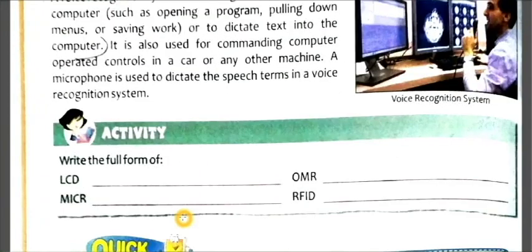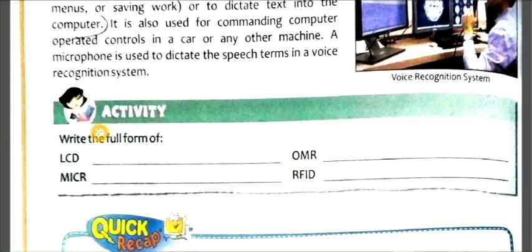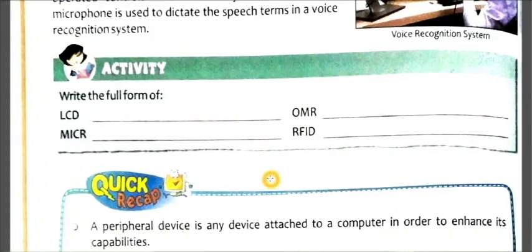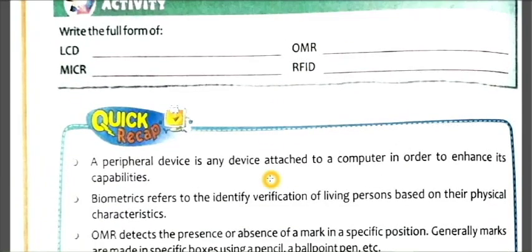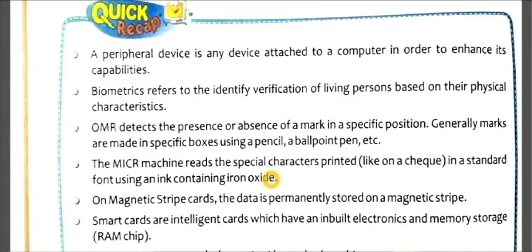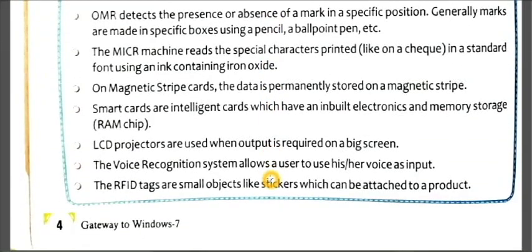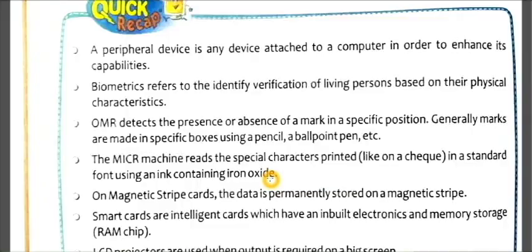Now next there is an activity. Write the full form of LCD, OMR, MICR and RFID. I am giving you time to do all these activities and later on we will discuss the questions, the whole chapter.